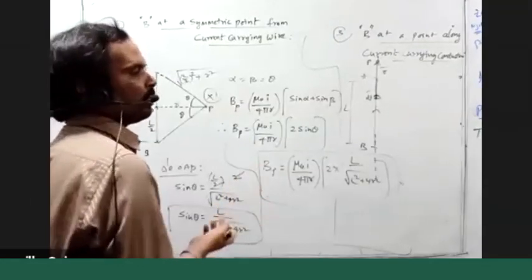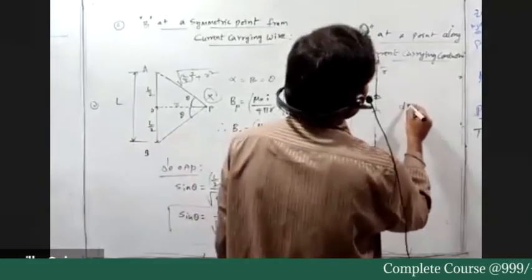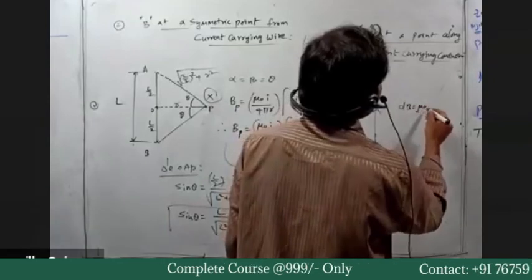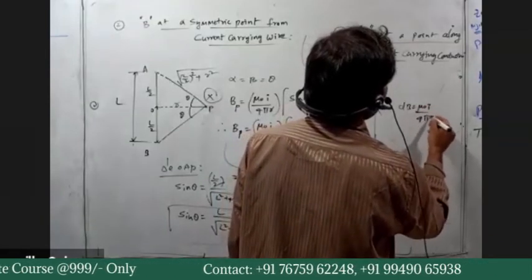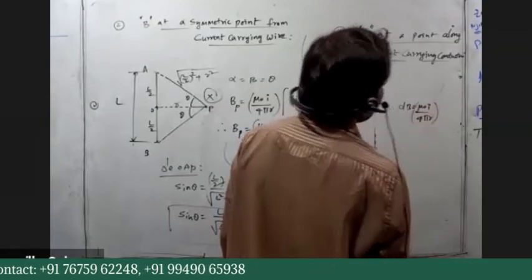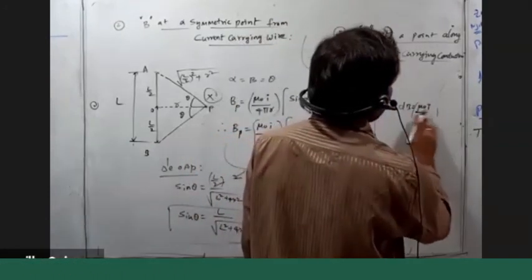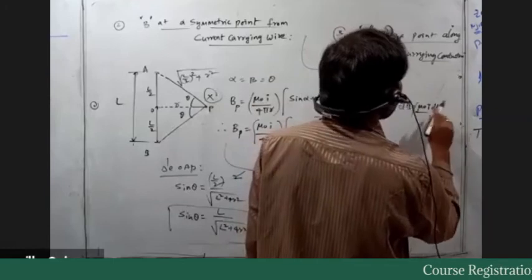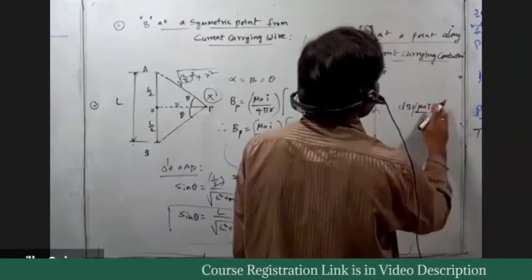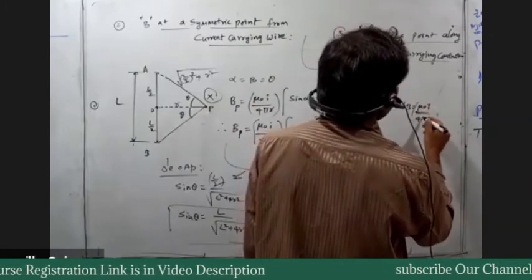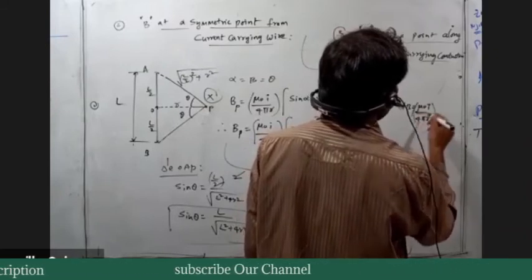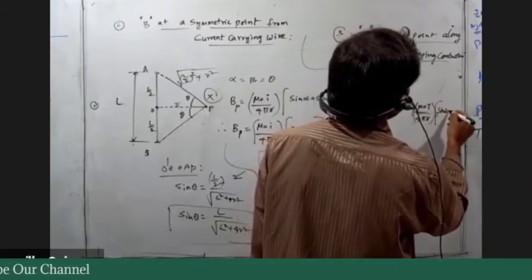dB is equal to mu naught I dl sin theta by 4 pi r squared in magnitude, or you can use the expression mu naught I by 4 pi r of sin alpha plus sin beta.